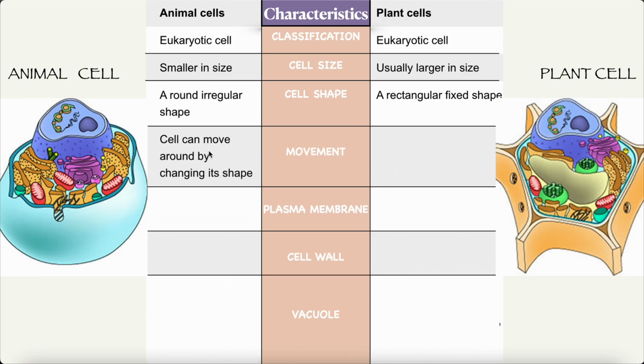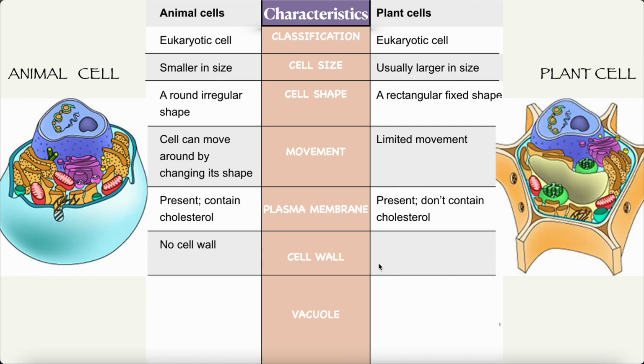Movement. Animal cells can move around by changing their shape. Plant cells have limited movement. Plasma membrane. In animal cells, the plasma membrane is present and contains cholesterol. What do you think about the plant cell? Will it have cholesterol? Plasma membrane is present but does not contain cholesterol. Cell wall. Can you tell me if the animal cell will have a cell wall or not? Yes, they don't have a cell wall. The plant cells, they have a cell wall.